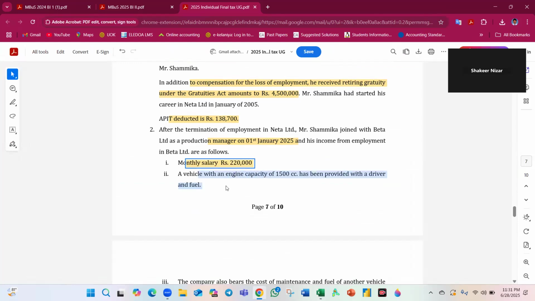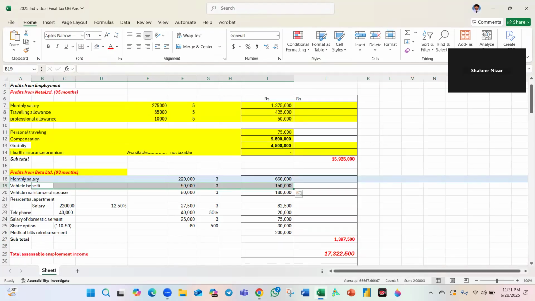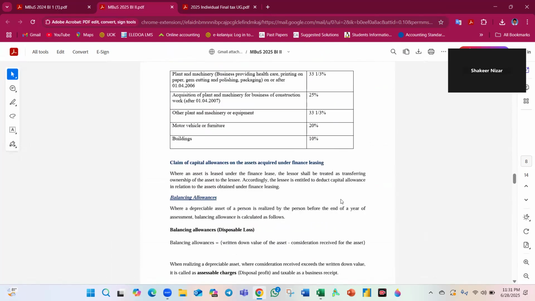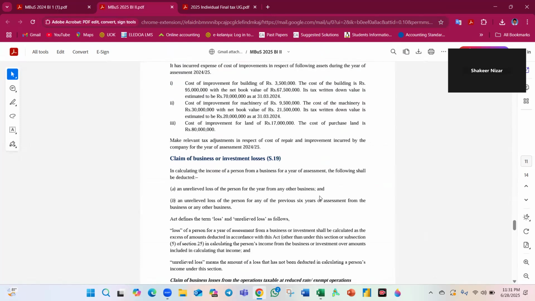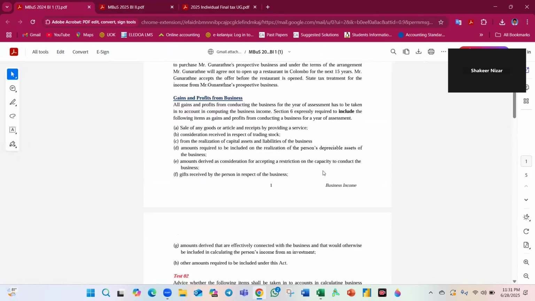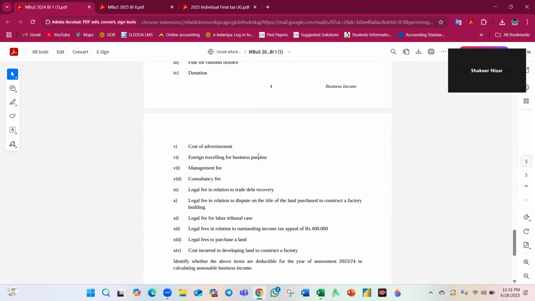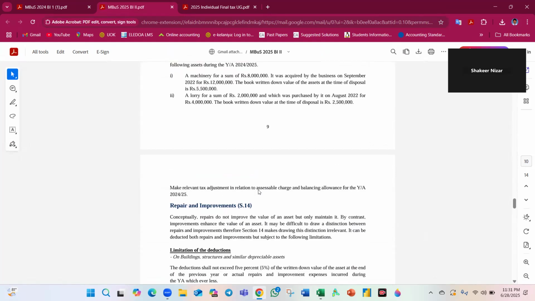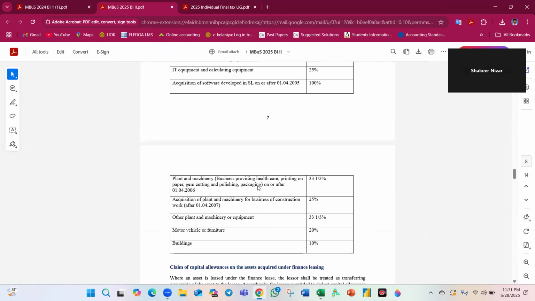A vehicle with the engine capacity provided with the driver, 50,000 is the higher rate, a monthly benefit into 3 months. Vehicle benefit, 50,000 into 3 months. I can remember; if you want, you can go to the chart. There is a chart for the engine capacity. You may refer to that chart. I'm not going to do that because it is your duty to study well the statutory provisions of the IRD Act.